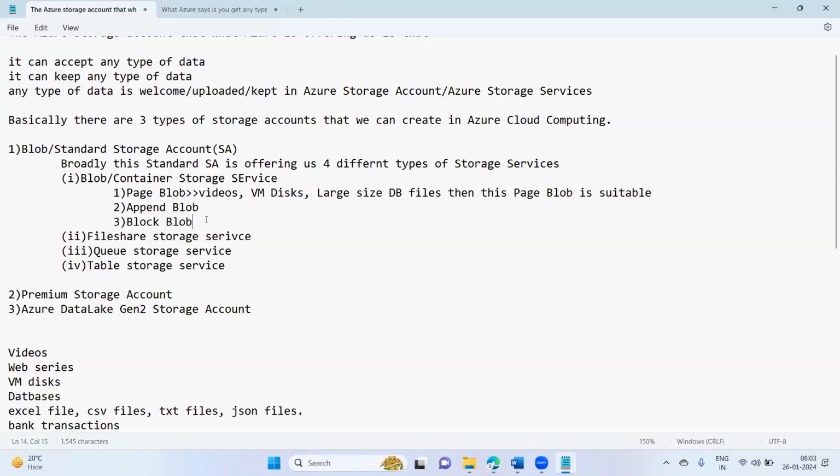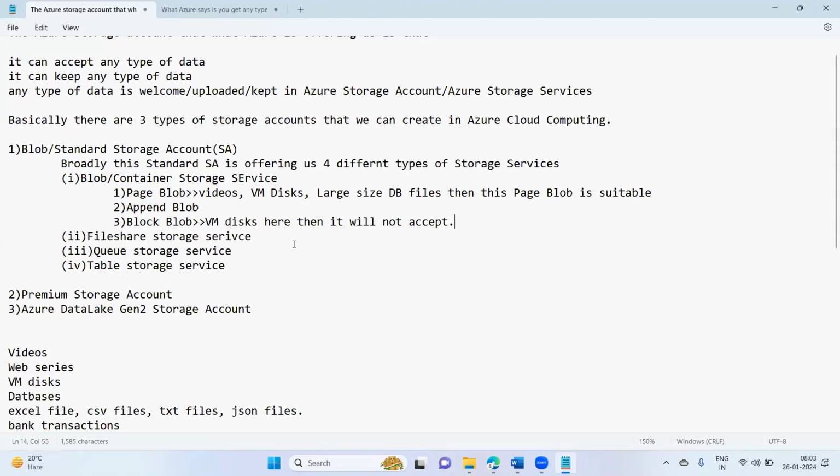If you try to upload VM disks in the other blob types, it will not accept them. So it depends upon your data.